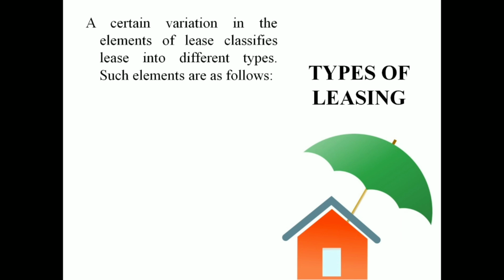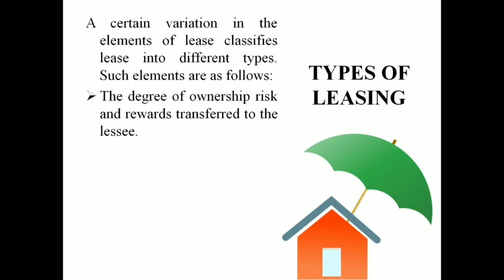It is based on certain criteria: the degree of ownership, risk factor, rentals, payment situations, and reward transfer. All these things will be parameters for evaluating the types of leasing.